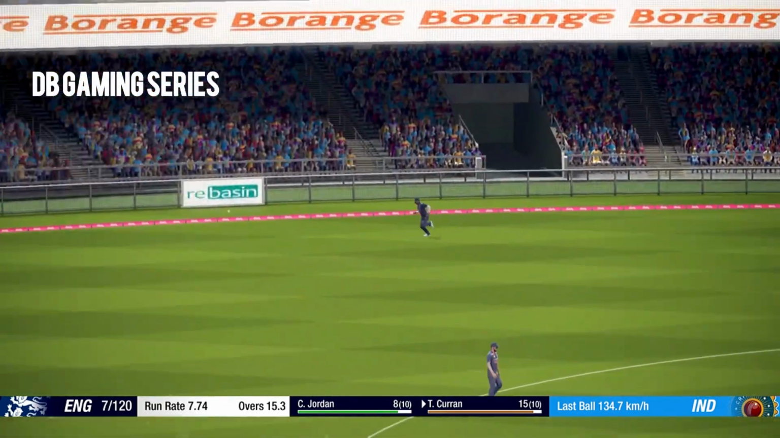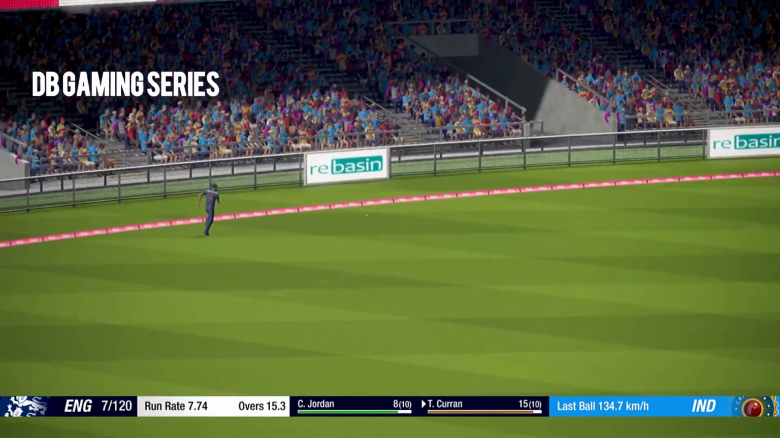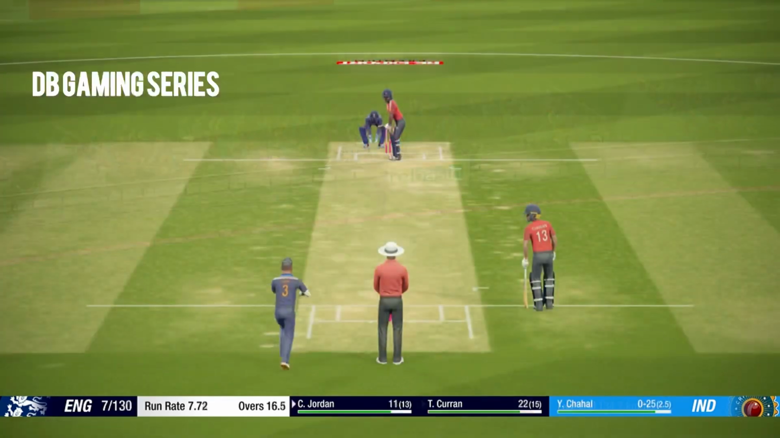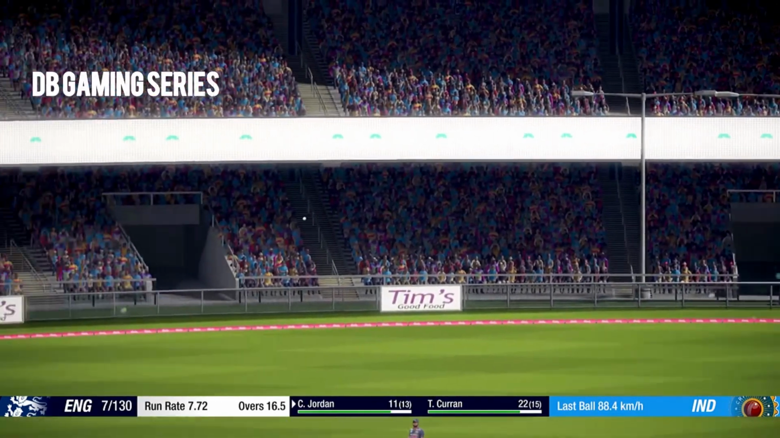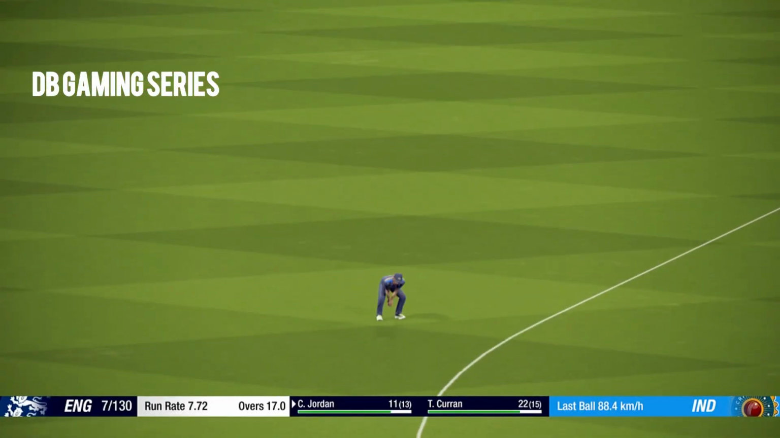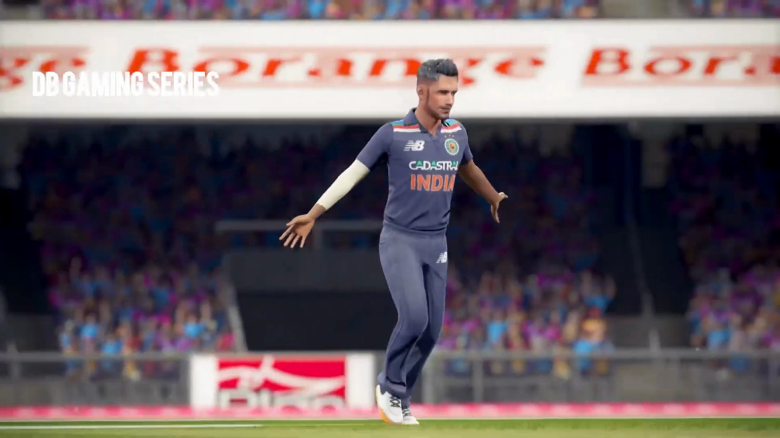Tom Curran 15 goes over the top of the fielder, brilliantly placed and timed, and another boundary. Chris Jordan hits it down the ground. Virat Kohli underneath the ball, and he takes the catch. No mistakes whatsoever as Chahal gets a wicket.